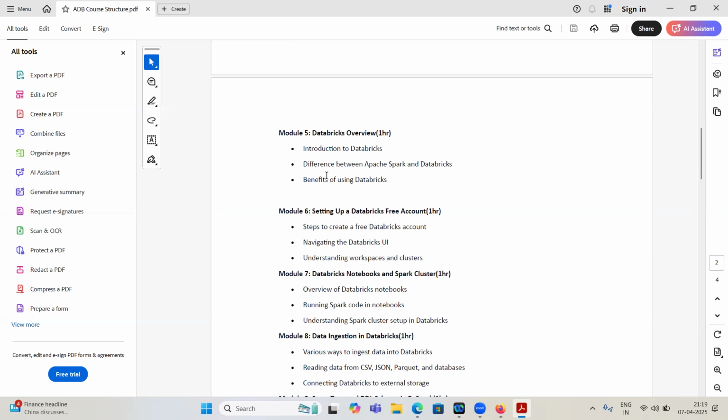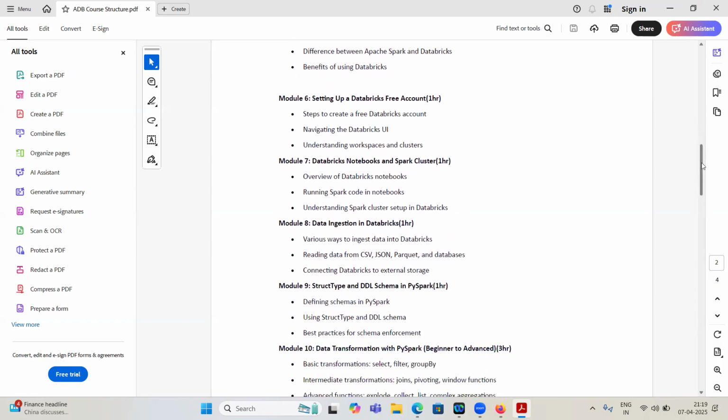So how to read and write and how to create data frames, and Spark architecture and Databricks architecture. Second week. Third week will be only for data transformation, which is the main part of PySpark. Why are we using Databricks? Databricks we are using mainly for transformation, right? So third week will focus on transformation of the data.